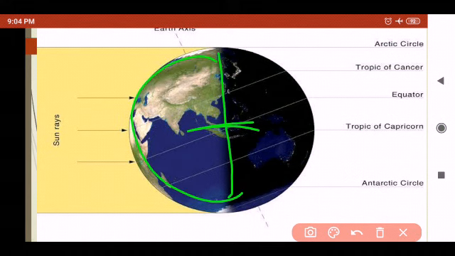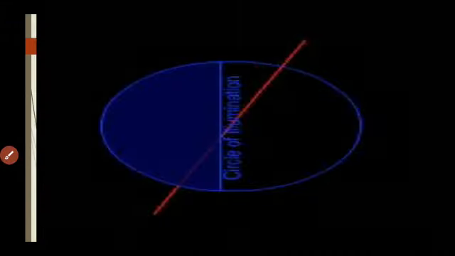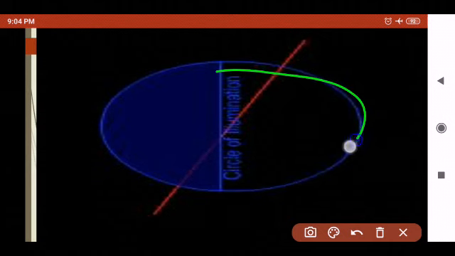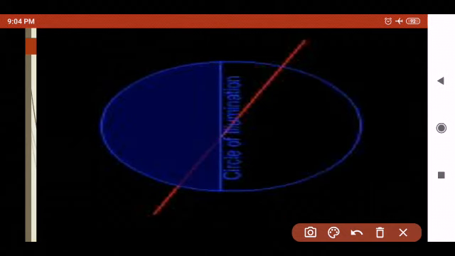So the circle of illumination is formed here. You can see here also, this is the circle of illumination, where day and night are different.